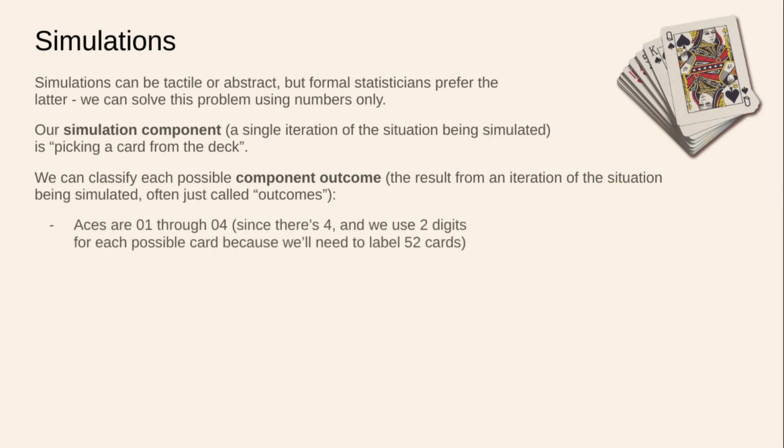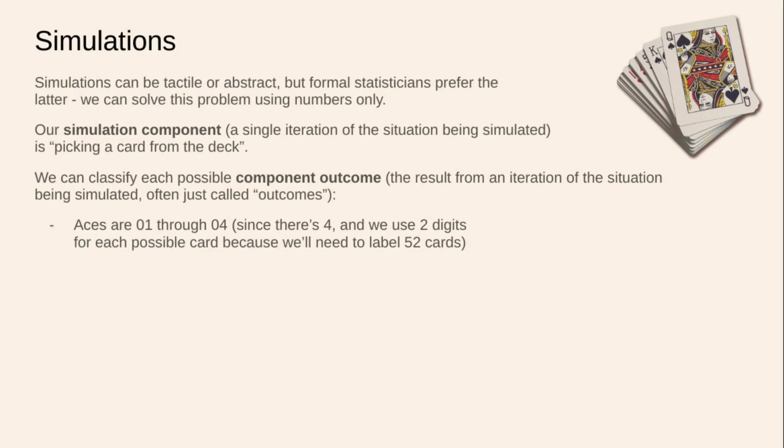And there are several possible outcomes. Aces are, we could say, 01 through 04. We're using 2-digit numbers. So we would interpret 01, 02, 03, and 04 as my 4 aces. Which aces are they? It doesn't matter.